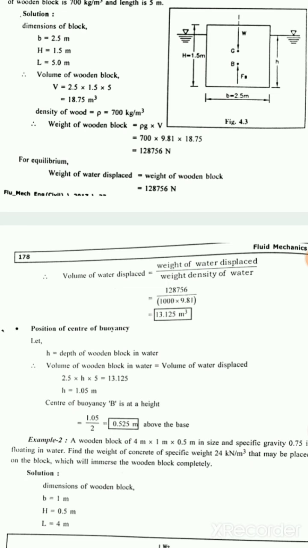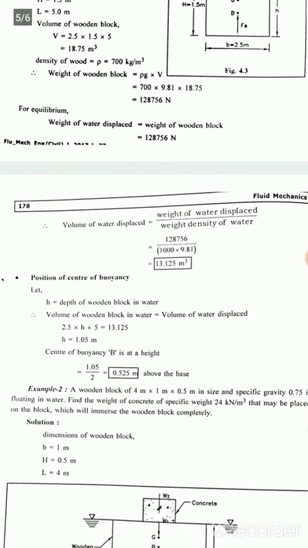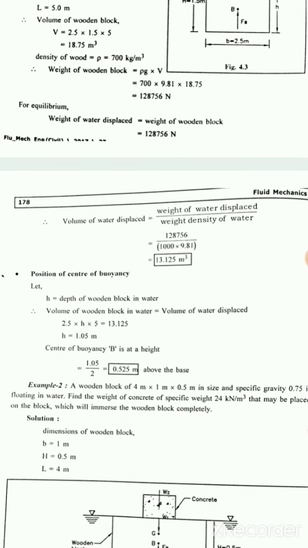Volume of water displaced is equal to weight of water displaced upon weight density of water. So weight of water displaced 128756 upon 1000 into 9.81. So volume of water displaced is 13.125 meter cube.